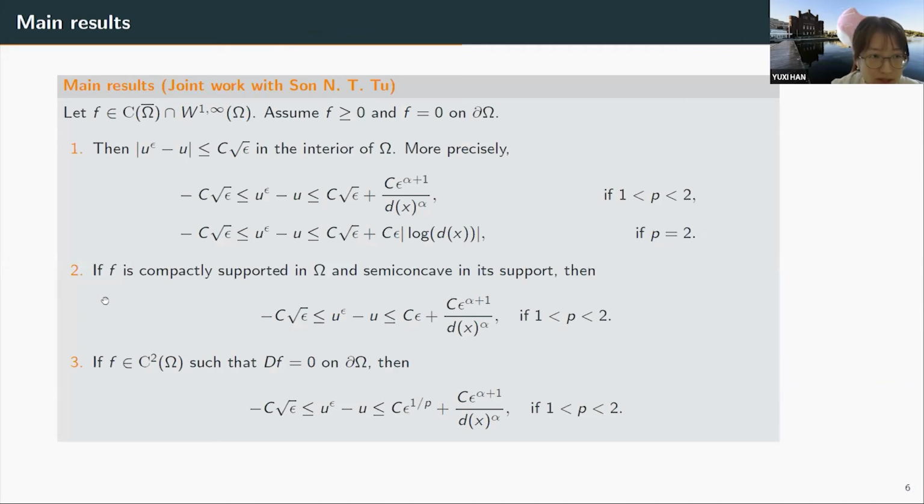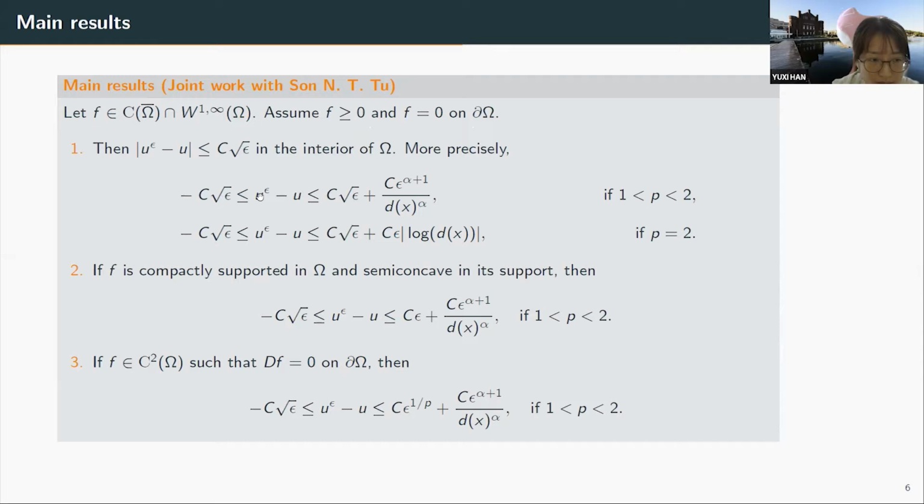Here are the main results, which consist of 3 parts. We will always assume F is continuous to the boundary and Lipschitz, and also we assume F is non-negative with its value equal to 0 on the boundary. The first result says in the interior of the domain, we have an O square root of epsilon rate, or more precisely, when P is strictly between 1 and 2,